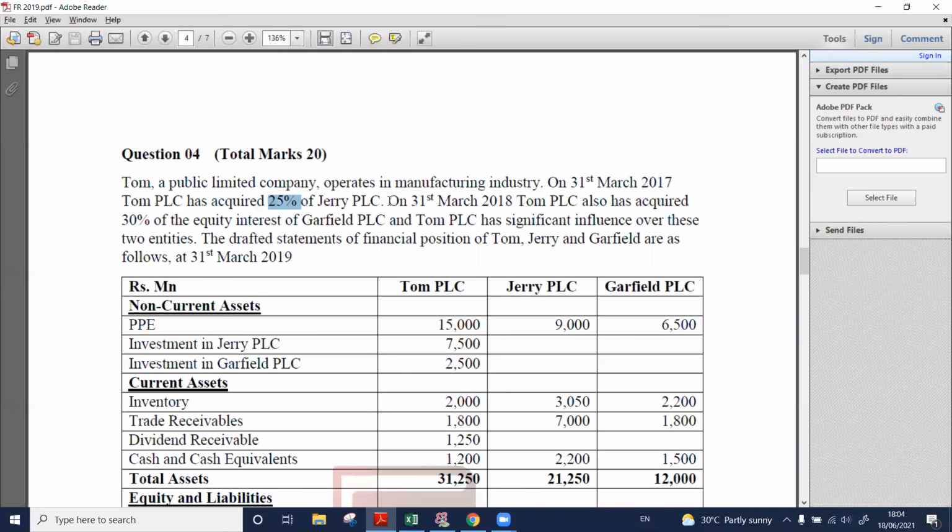And then it says, on 31st March 2018, Tom PLC also has acquired 30% of the equity interest of Garfield PLC, and Tom PLC has significant influence over these 2 entities.